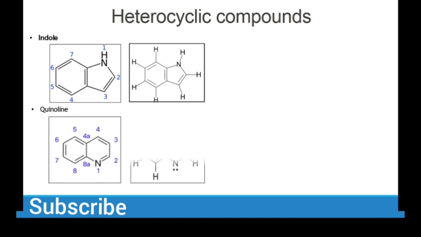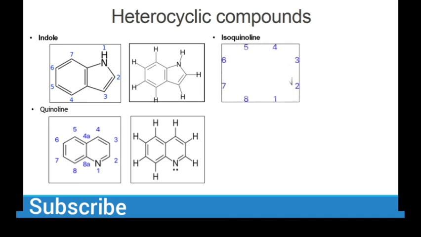Then we have quinoline. A benzene ring is fused with another ring containing a heteroatom. So these all are heterocyclic compounds. And we will study these compounds in detail: their preparation, their synthesis, their physical properties, resonance, hybridization.